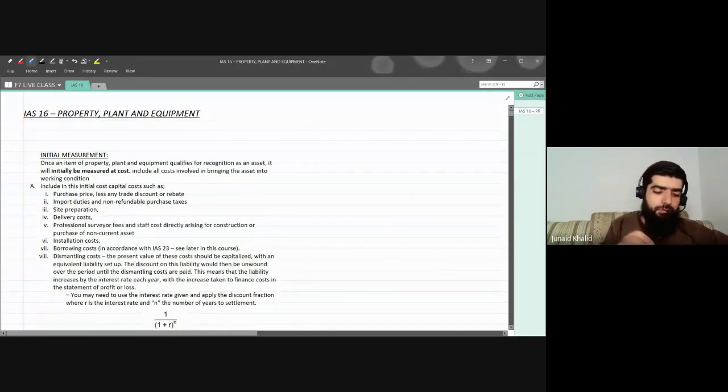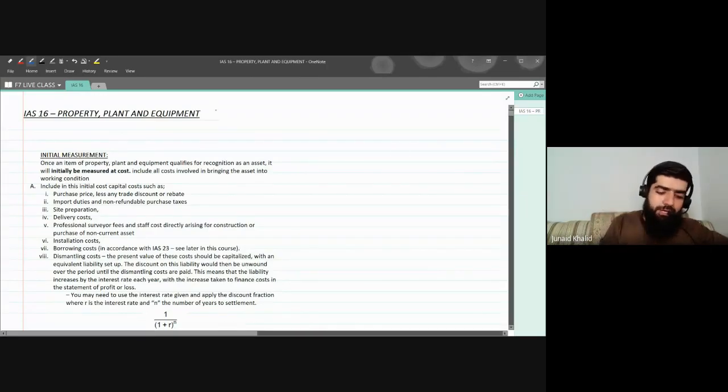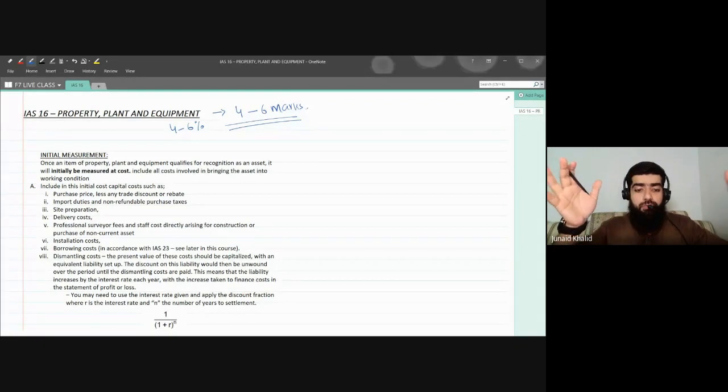If I talk about the exam weightage, at how many questions or MCQs can the examiner ask regarding this particular standard, I would say that the examiner might test you on 4 to 6 marks of the paper. This means around 4 to 6% of the paper. You should not consider it a lower percentage. It's quite a huge percentage, because 6% of the paper is considered a very important area.